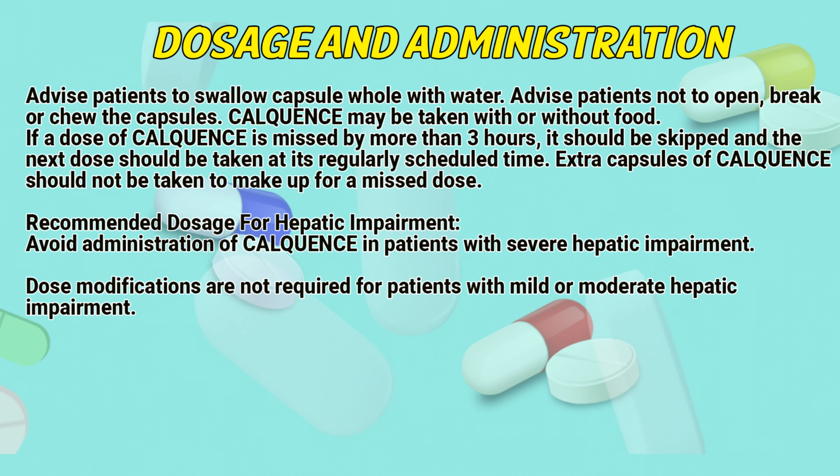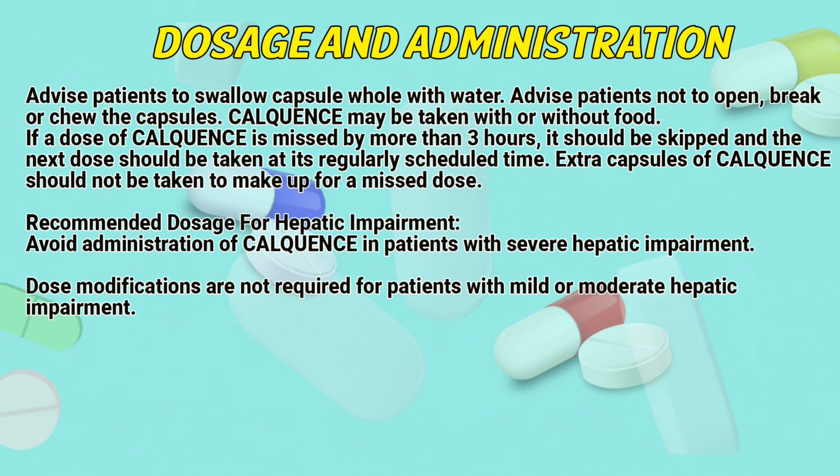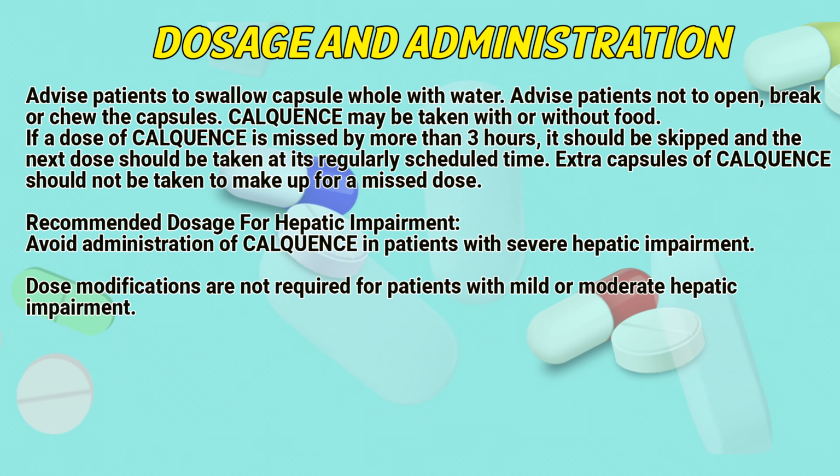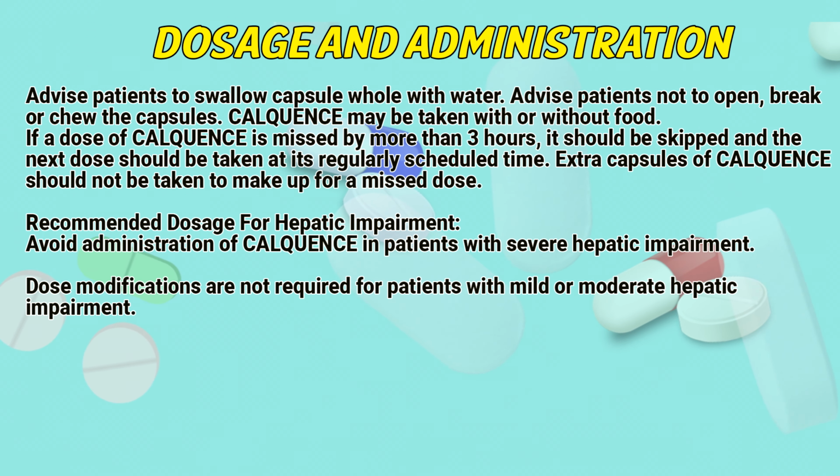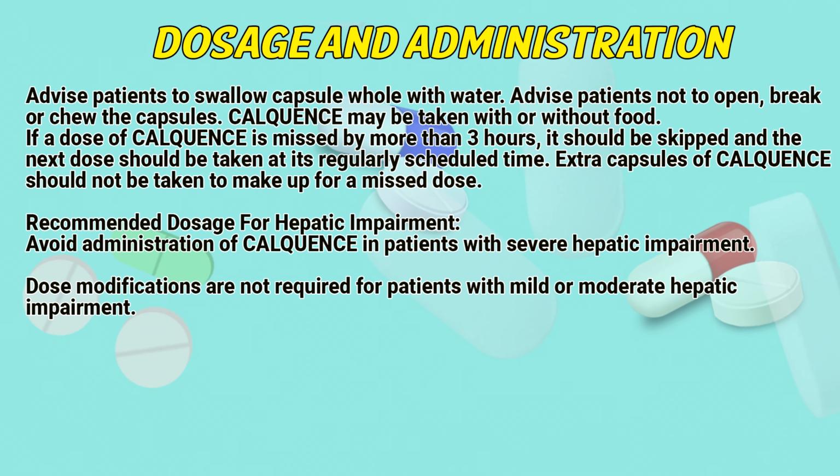If a dose of Calquence is missed by more than 3 hours, it shall be skipped and the next dose shall be taken at its regular scheduled time. Extra capsules of Calquence shall not be taken to make up for a missed dose.